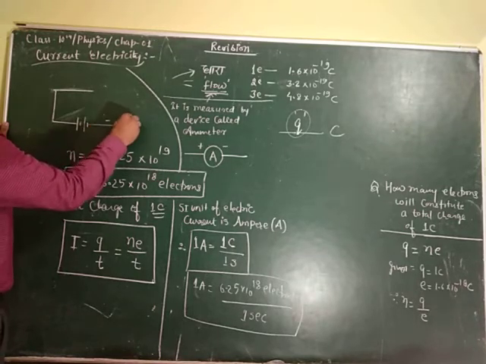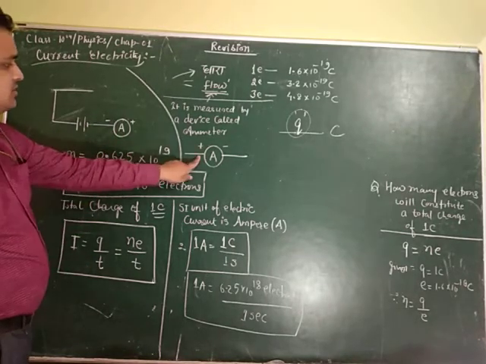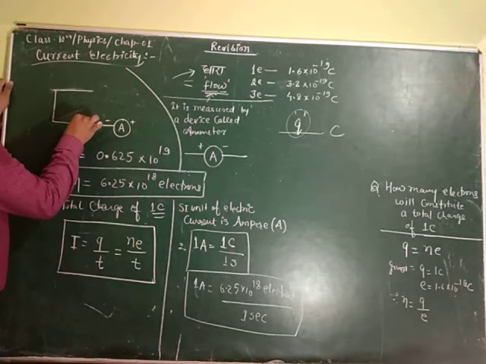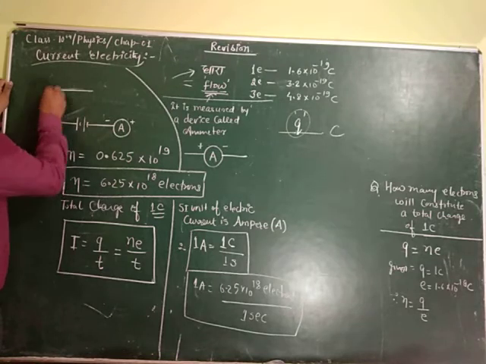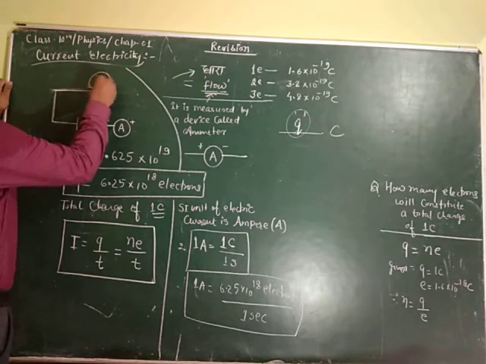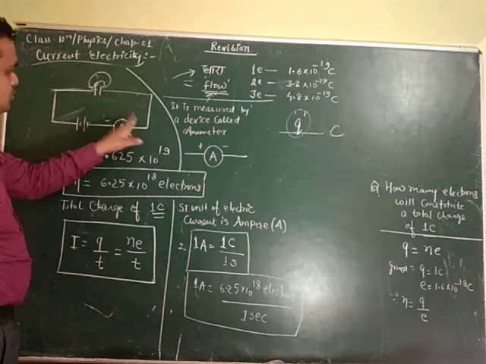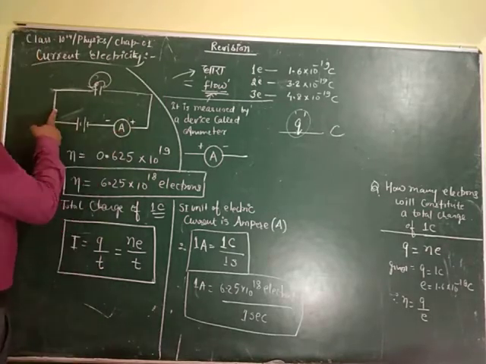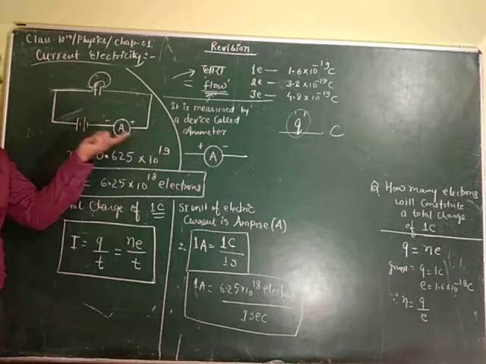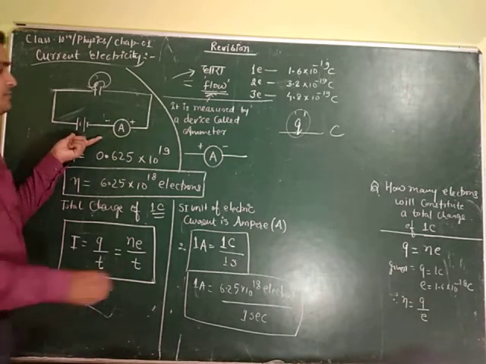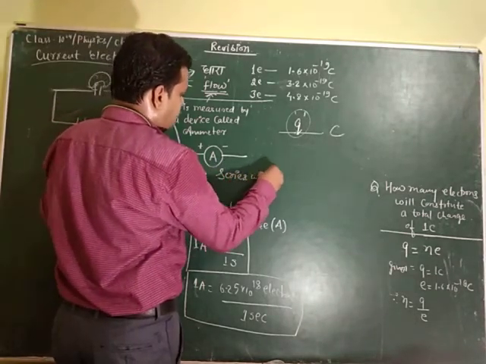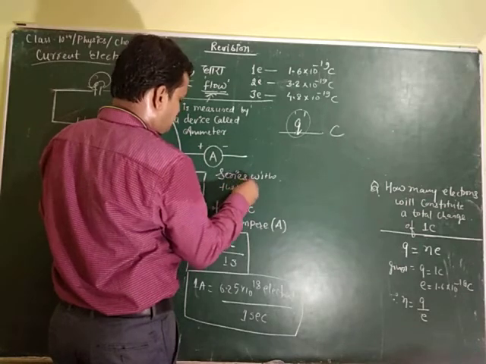This will be minus and plus, depending on the connection. If you connect this to the negative and this positive through a bulb or whatever you have taken, then this is going to be plus. If the ammeter is on the other side, this will be reversed. This ammeter is always connected in series. Keep in mind, it is always connected in series with the circuit.